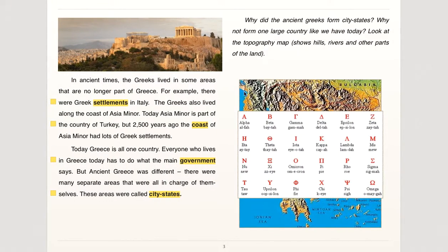Our first vocabulary word in this chapter is settlements. Settlements is a noun. It is a place where people live where there were no people before. So at this point, switch to your iBook and add this definition in your own iBook.